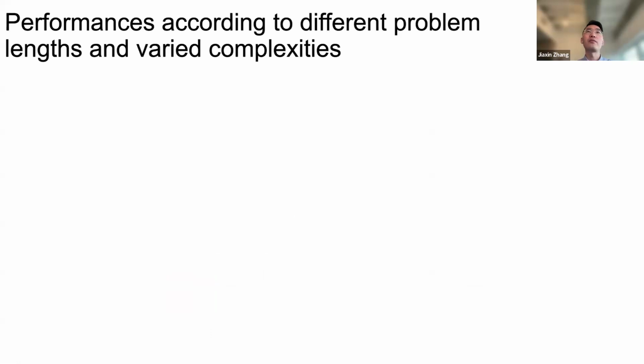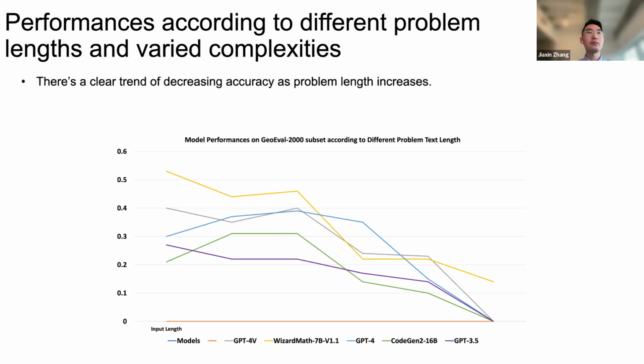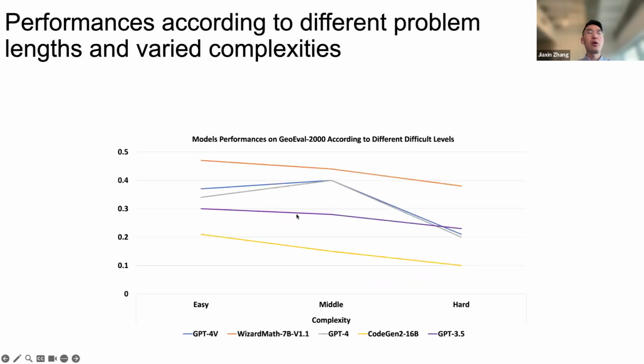We have also reported model performance according to different problem lengths and complexity. This figure shows that the performance of all the models declined as the problem length increased. This is reasonable because as the problem length increases, the problem statement becomes harder. We also show model performance across different complexity levels of each problem, and performance also declined as the complexity of the problem increased.